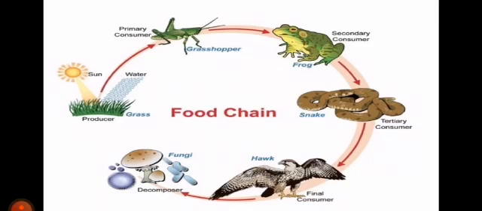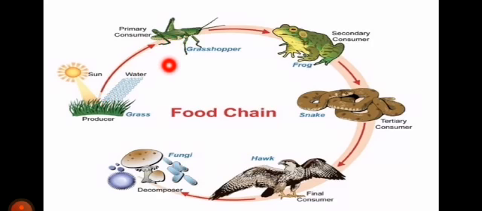Okay, now look at this food chain. Here you can see the food chain starts from the producers. And what are producers? Plants are producers. All the plants. In this screen you are seeing the grass. I'm not talking only about the grass, but all the plants are the producers, because they get the energy from the sun and they make their own food.